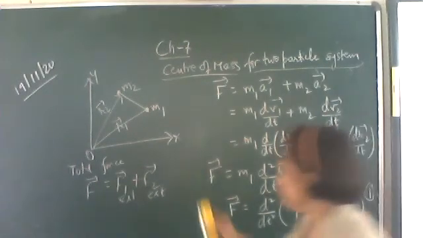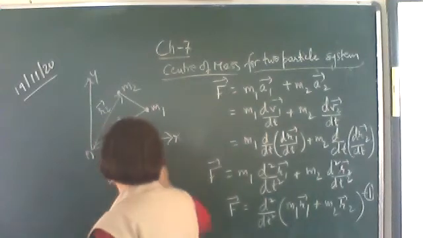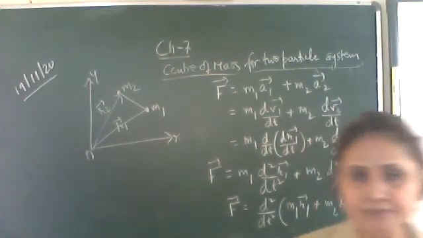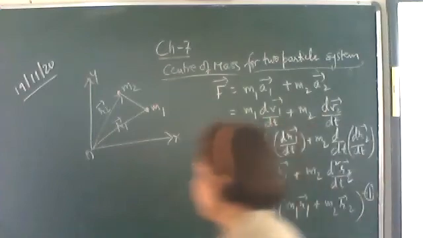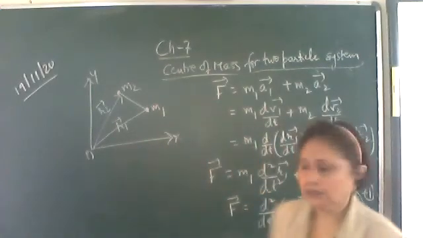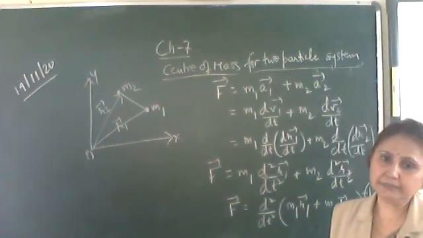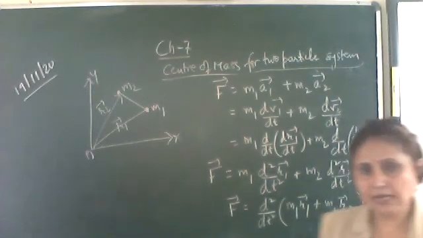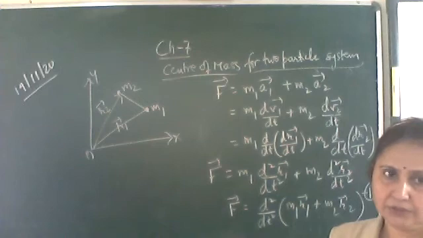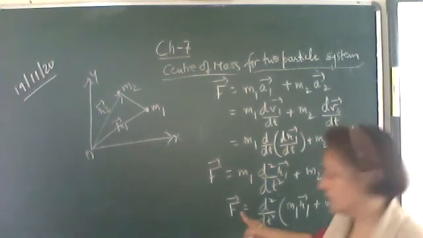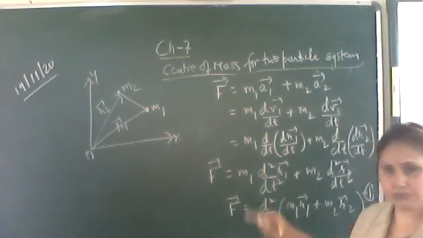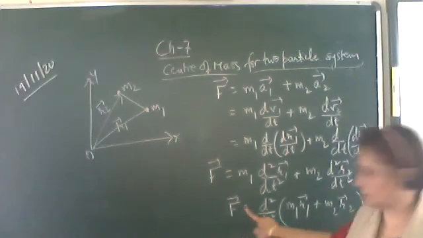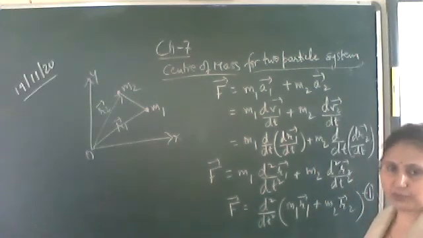Now write down the total force on the center of mass. The total force on the center of mass is the same as the force on the system. What is the system? This is the system which is having two particles. So it's the same as the force on the system. So this is the total force on the system, that is, on both the particles.